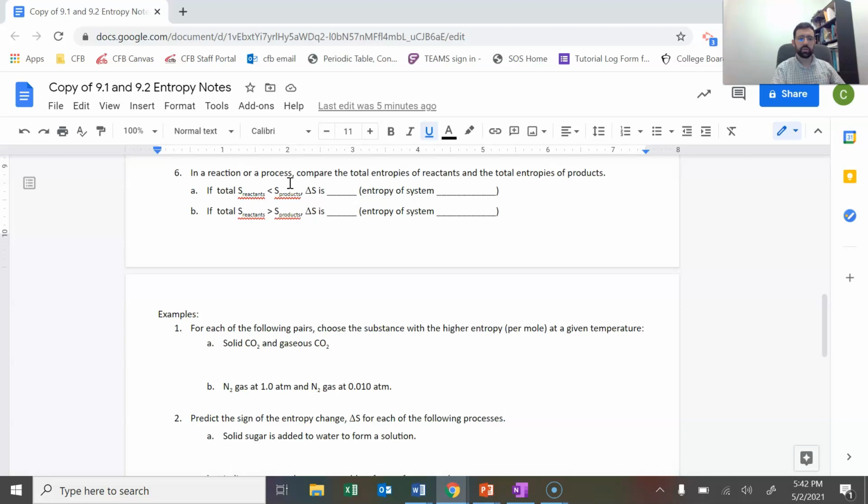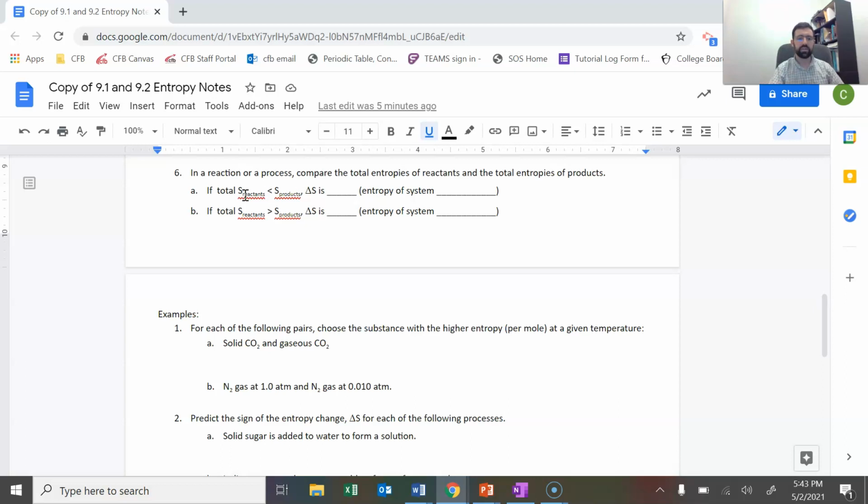In a reaction or process, compare the total entropies of reactants and the total entropies of products. So you're going to be looking sometimes at a chemical reaction, and you need to look at the total of the entropies. So overall, does it look like we're getting more random from the left side to the right side, or less random from the left side to the right side?